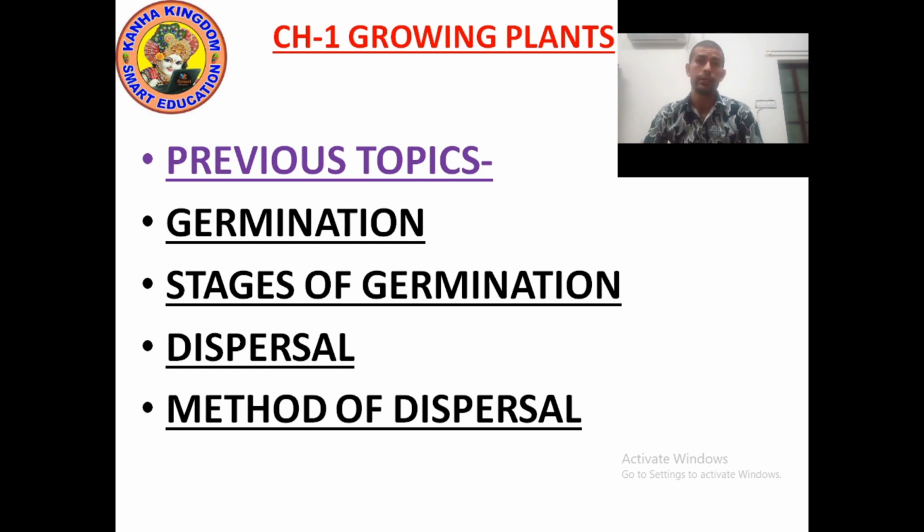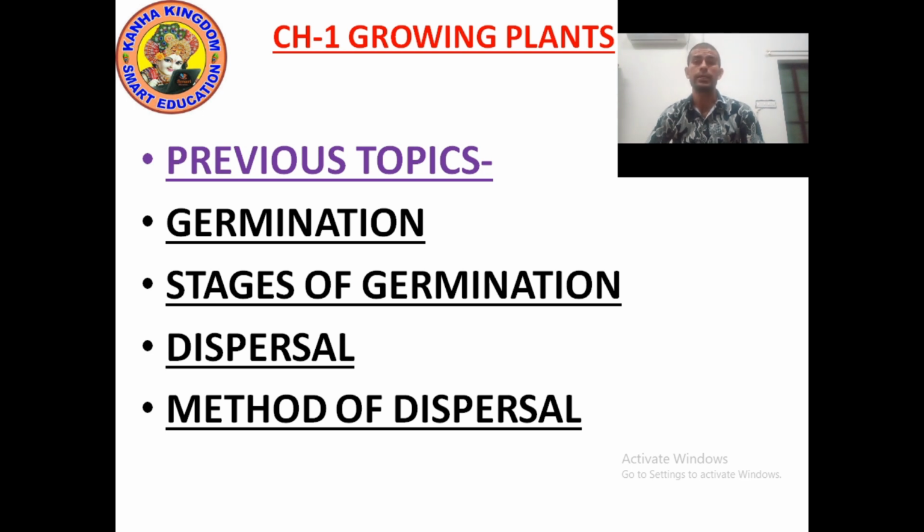Okay, next is dispersal. What is the meaning of dispersal? The process of scattering away of seed from the mother plant. Yes, the process by which seeds scatter away from the mother plant is known as dispersal or dispersal of seed.